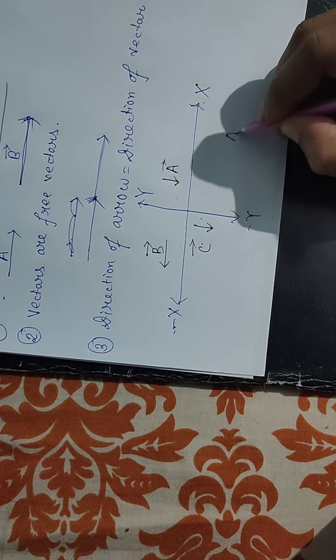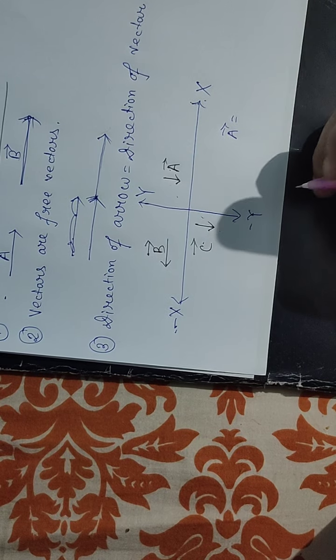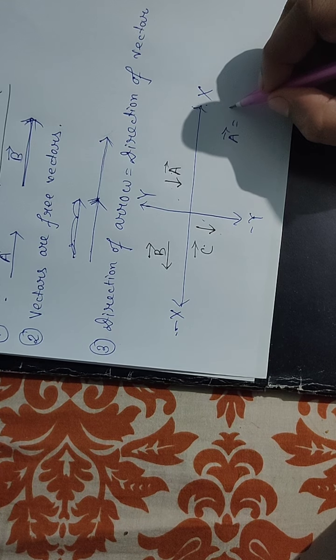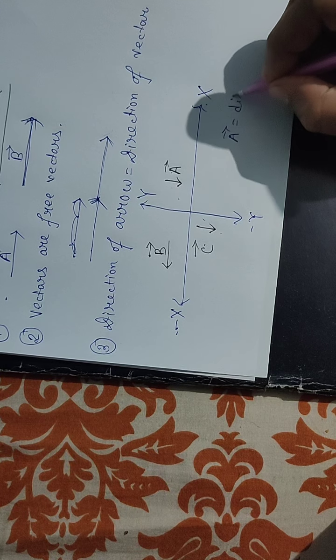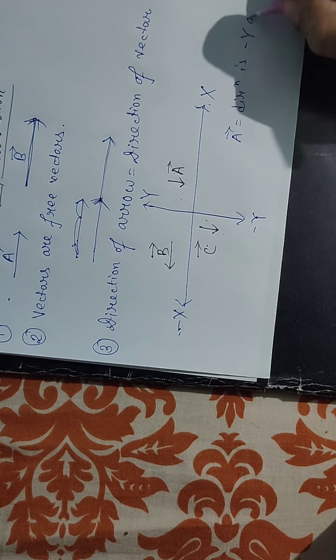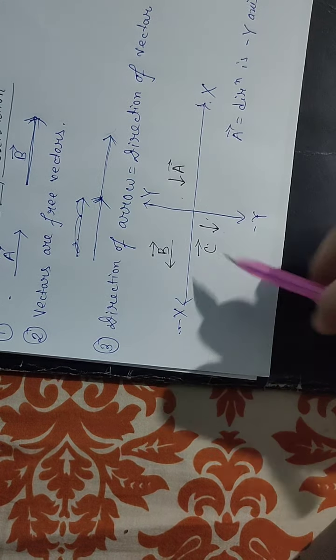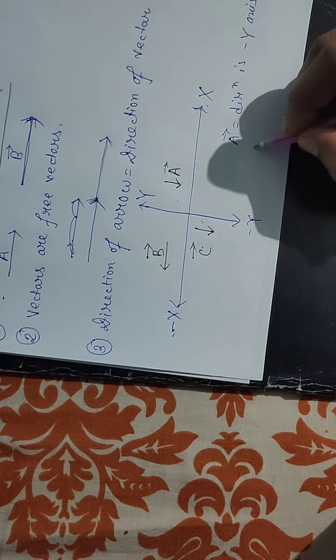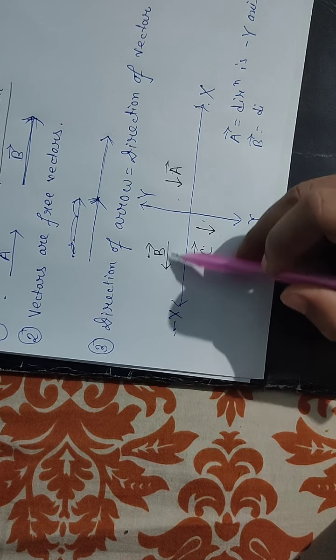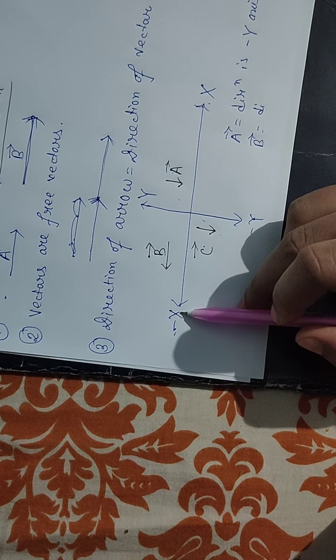The direction of vector B is the negative x direction.